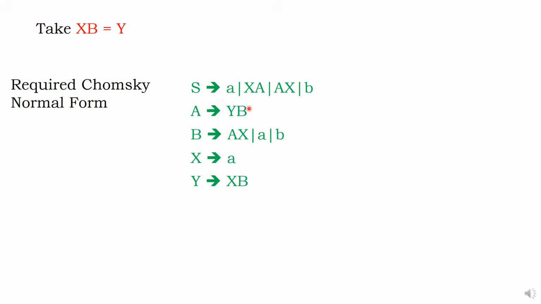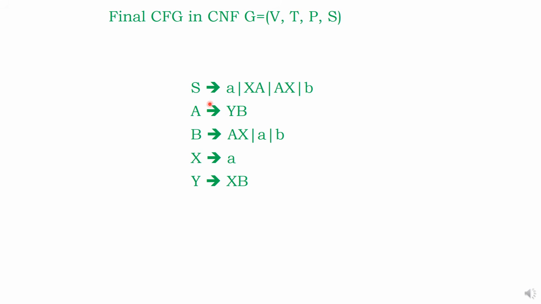Two capital letters, two capital letters, two capital letters, one small letter, everything is satisfied. Come on, VTPS. Go ahead. What is V, the capital letters? S, A, B, X, Y. Beautiful. What are the small letters? a, b. Beautiful. This is the production rule set P. Good. The start symbol is nothing but S.